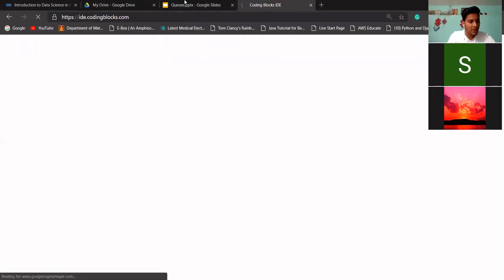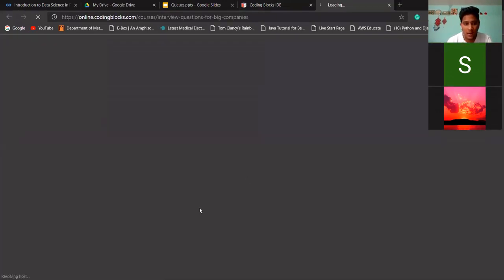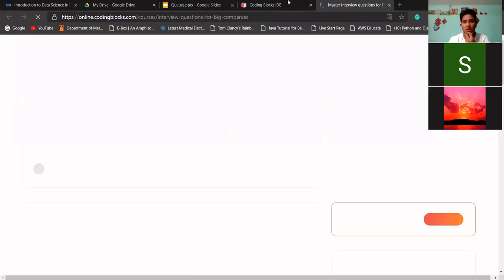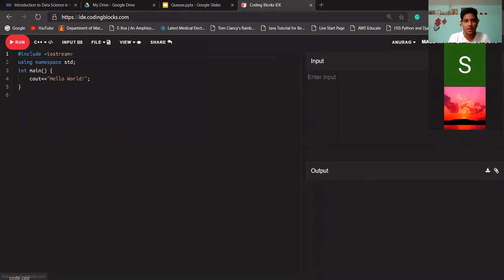So let me tell you one or two advantages, and we are going to do some questions on the topic queue in the coming sessions. I hope some questions have already been shared with you all regarding the queue data structure. I hope you have been going through that. How many of you have tried solving those questions? May I know your responses, please?